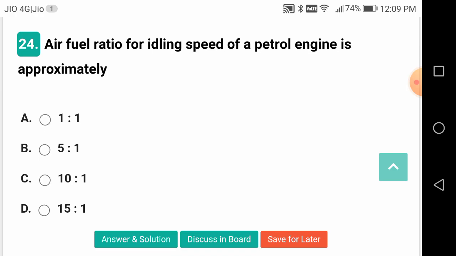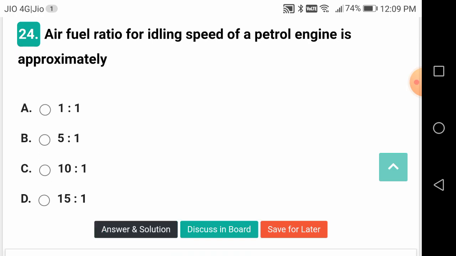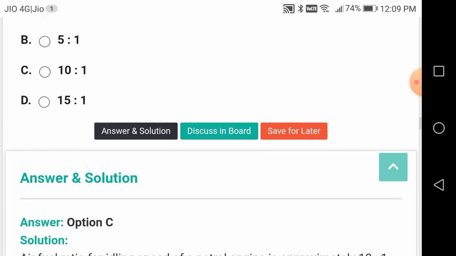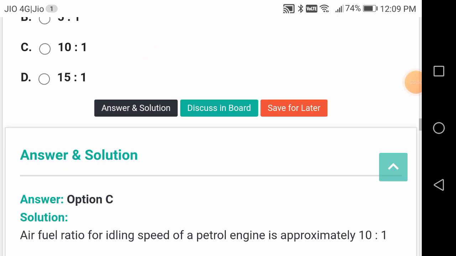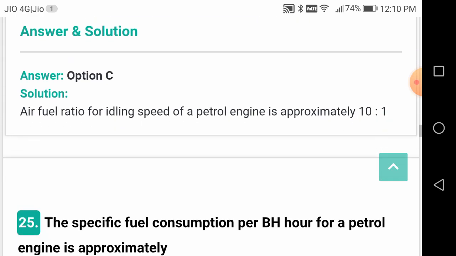That's why we are going to compress it to a high pressure in case of diesel engine compared to petrol engine. Air fuel ratio for idling speed of a petrol engine is approximately 10 is to 1. This is a rich ratio, friends. Any air fuel ratio which is lesser than 14.5 is to 1 is called rich mixture, a rich ratio.